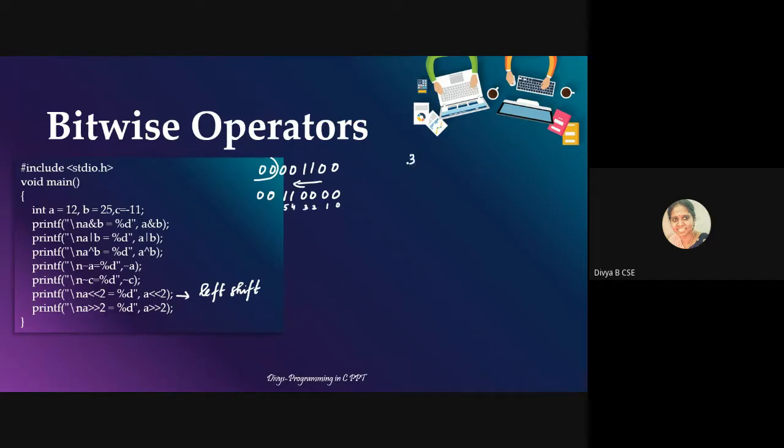So it is 32 plus 16, which would give me 48. So the result should be 48. Okay, so that is what happens with left shift. So how many bits you shift, depending upon that, you will be having the answer. Okay, if I had shifted it once, means one bit would move to the left.